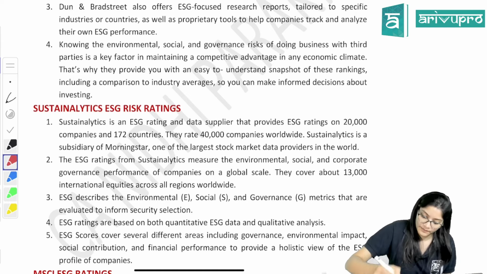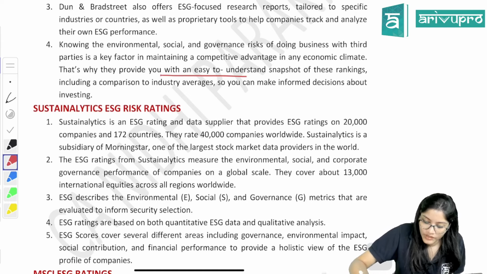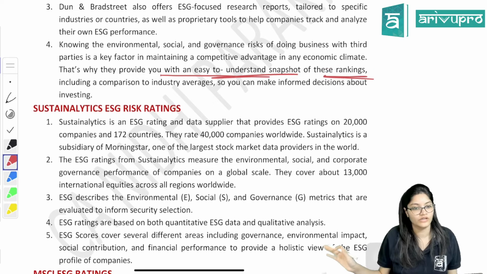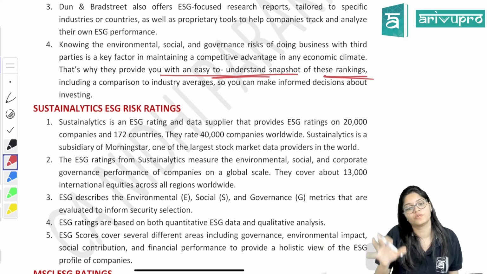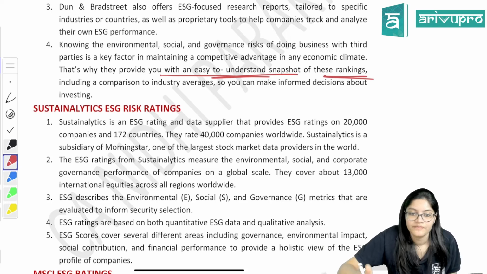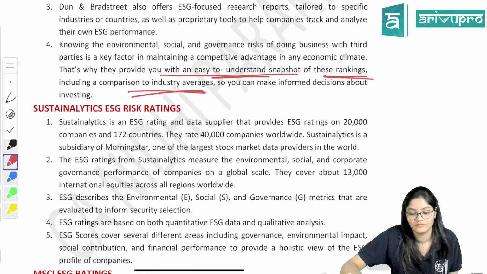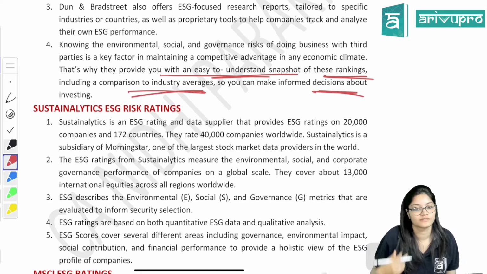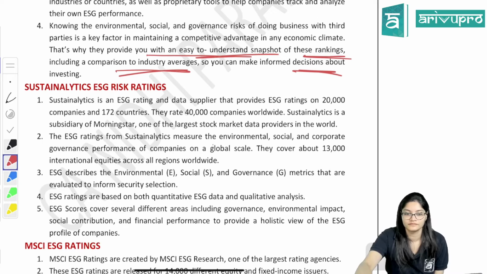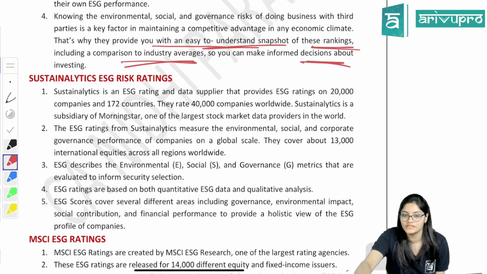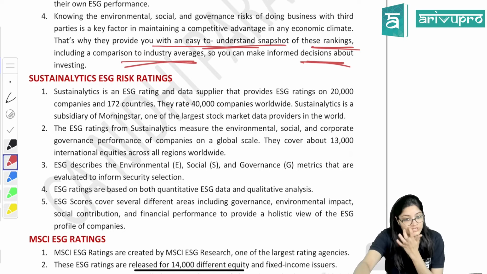So what they do is provide an easy to understand snapshot of these rankings. Because anyway, we will not understand. We are not experts. They are experts. So they will provide proper rankings, and by looking at the rankings we can easily understand, right? Including a comparison. Different companies will be compared, so you can take proper decisions. Then, okay, next is your Sustainalytics ESG rating agency. Now there are different other organizations.